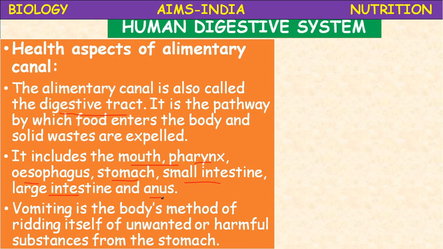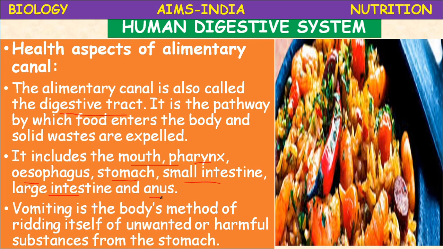Sometimes vomiting is the body's method of ridding itself of unwanted or harmful substances from the stomach. Sometimes, due to overeating or eating spicy food, whenever we attend a function or a dinner, if you eat more junk food, what happens?